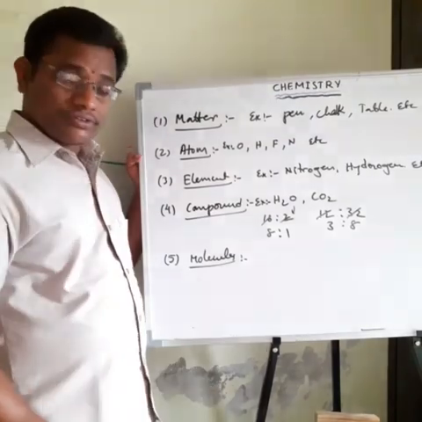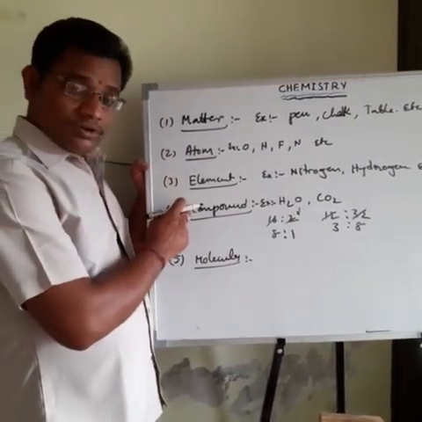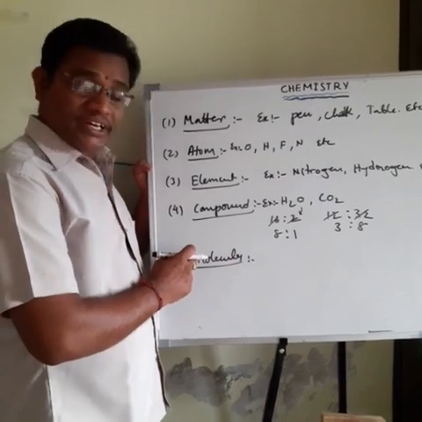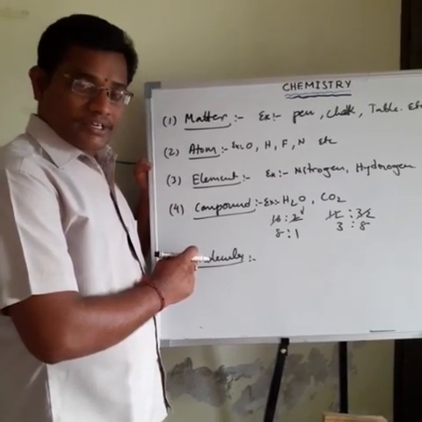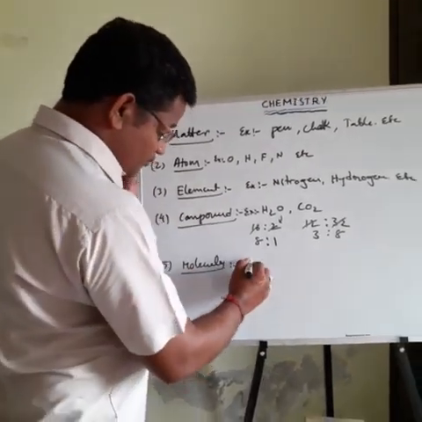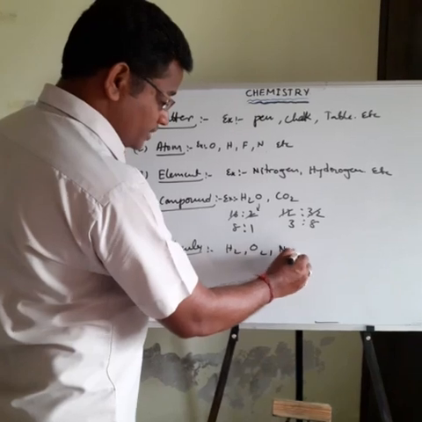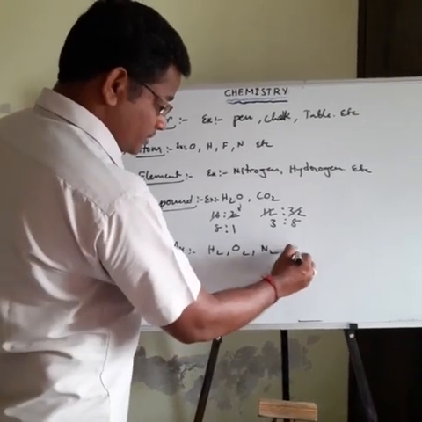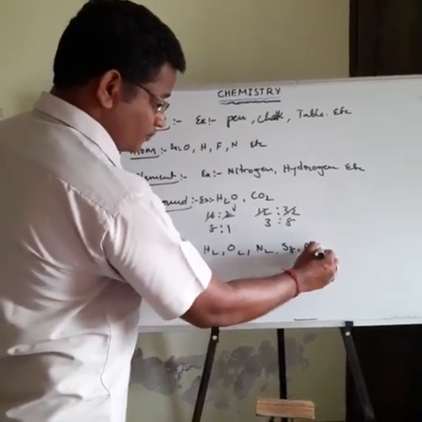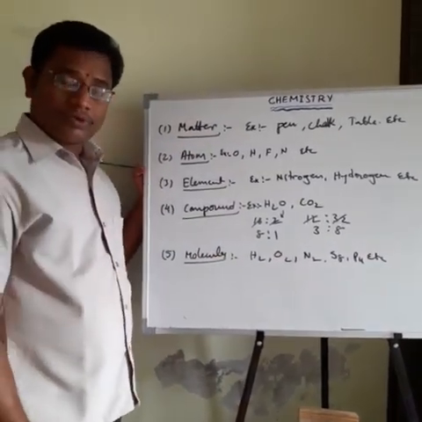That is called molecule. What is the molecule? It is the smallest particle of an element or compound, exists independently, and can retain all properties. Examples for molecules are H2, O2, N2, S8, P4, etc. So these are the different molecules.